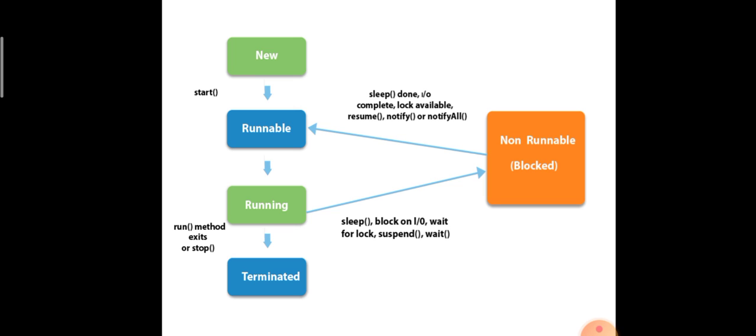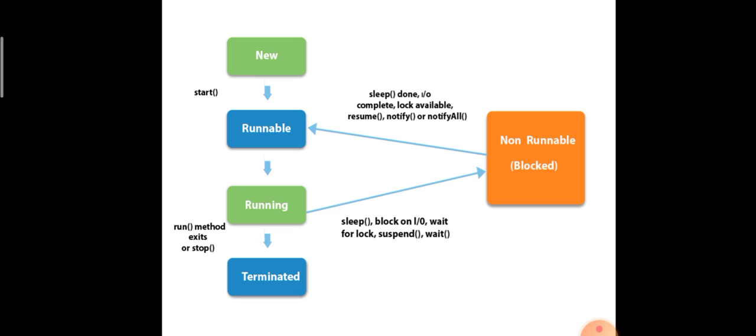Next, we have discussed four states, and the last state is the blocked state. Blocked state means a thread is alive but it is not running. Suppose a particular thread is running and another thread needs to take place in the run method, then the currently running thread should wait for some more time, some more seconds. Then it goes to the blocked state, that is, from the running state to the blocked state for some time.